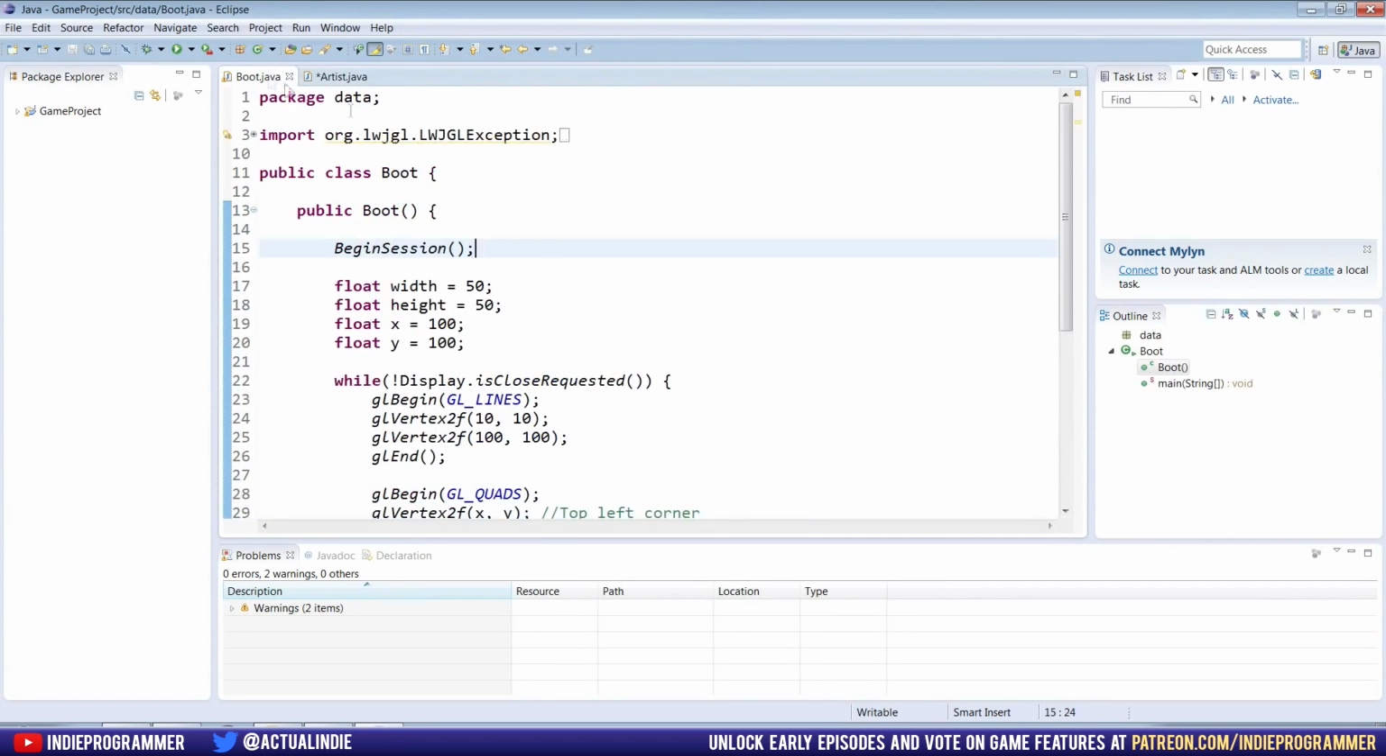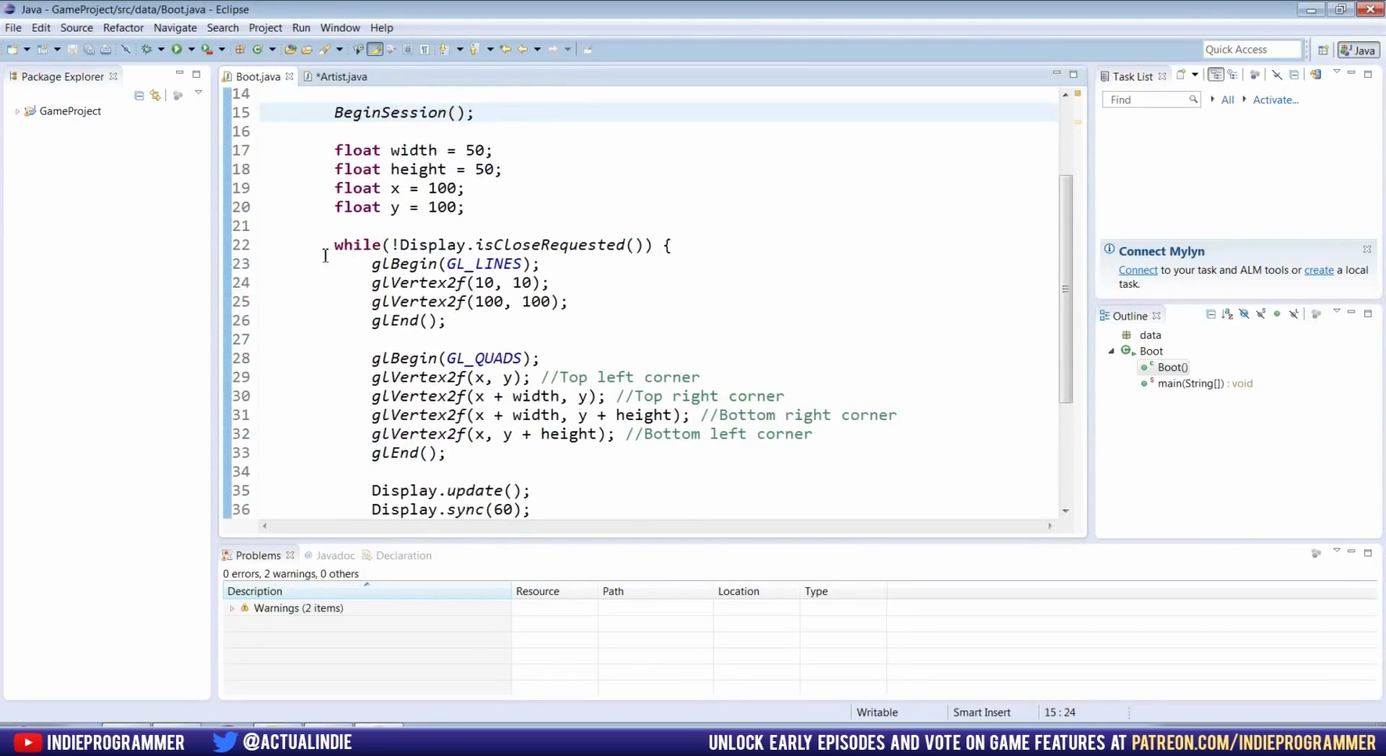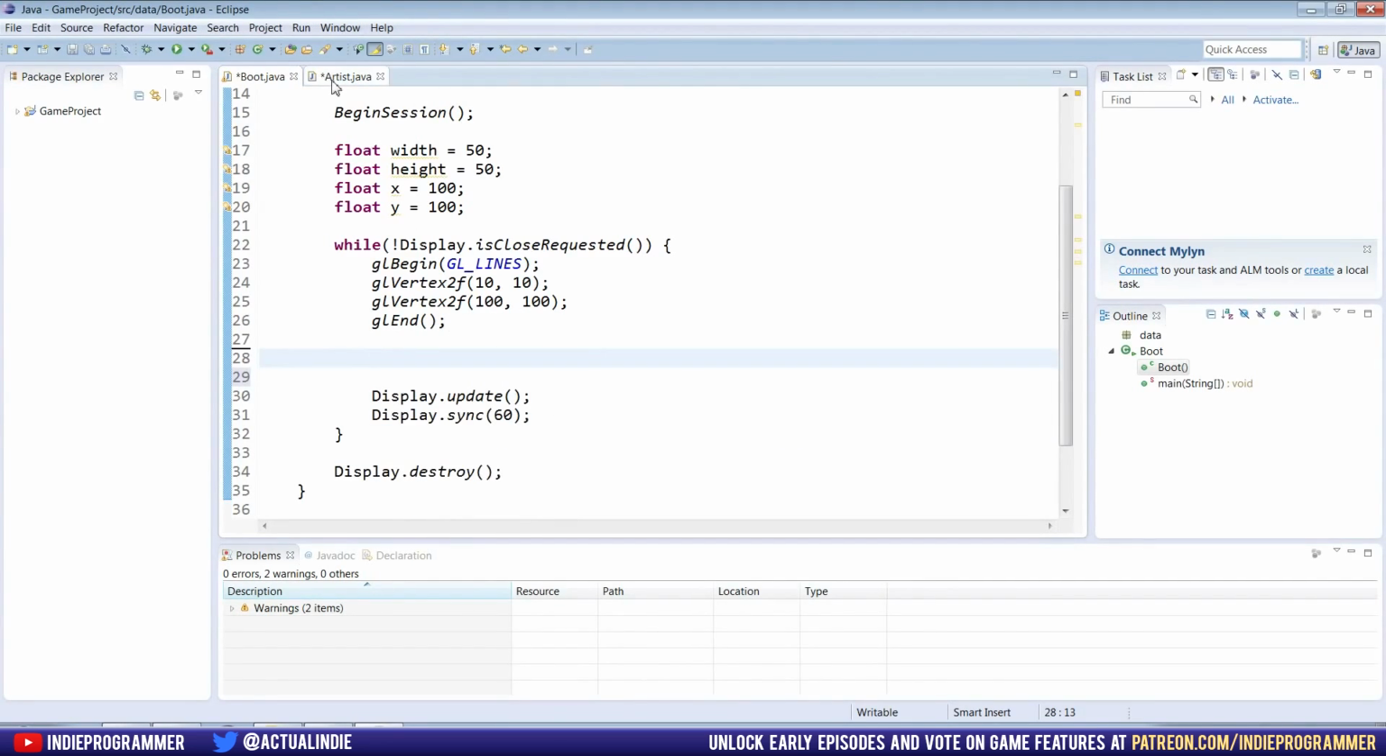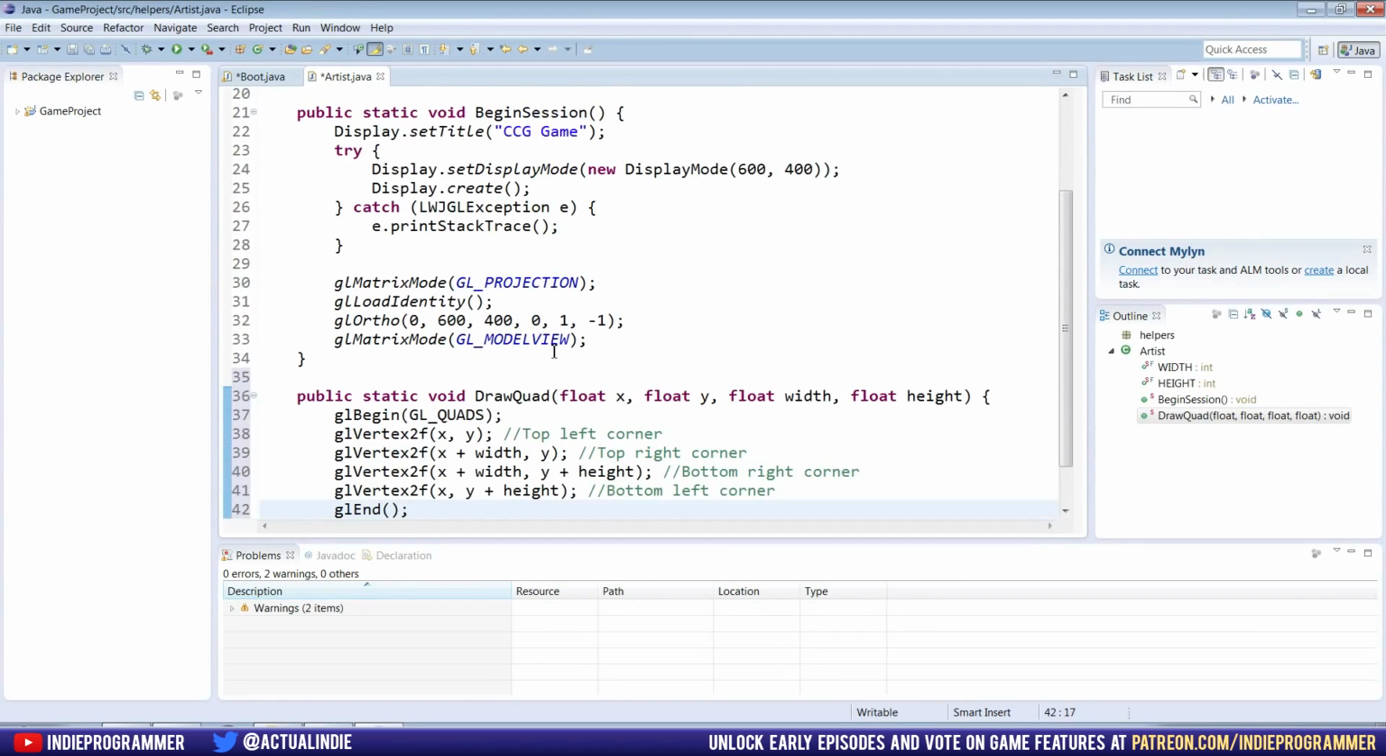Alright, and we can reuse the code we already did in the boot class. So go to the boot class, and inside of this while loop, we're just going to take everything from GL end up to GL begin for the quads. We're going to copy that and delete it, put it in our draw quad, and everything already works because we named the variables the same thing.